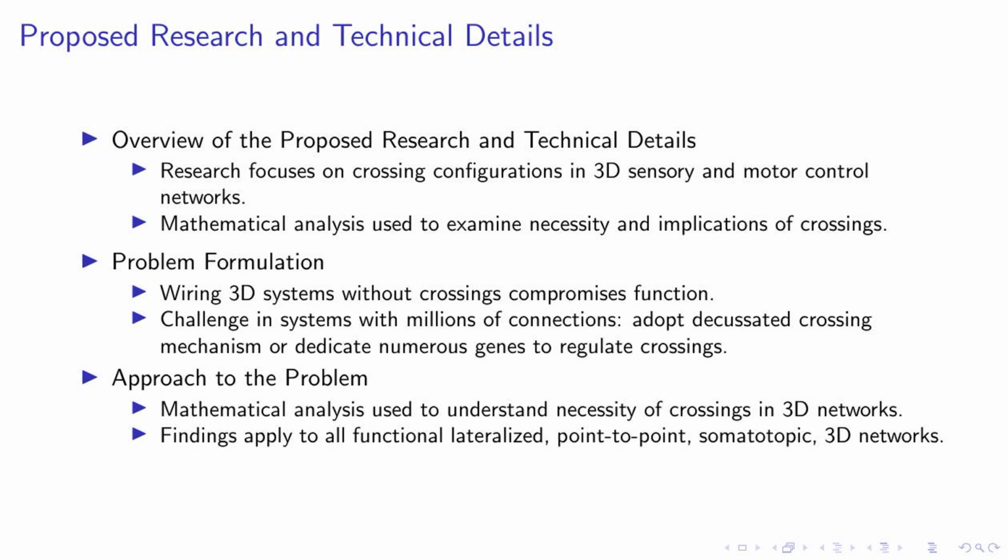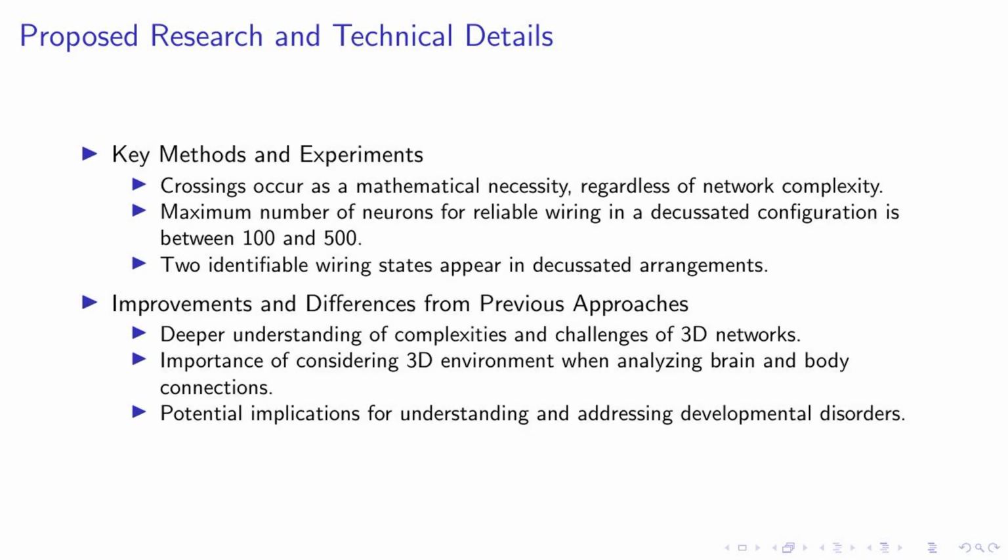Here, we face a choice: adopt a decussated crossing mechanism, or dedicate a vast number of genes to regulate these crossings. Our approach to this problem has been to use mathematical analysis to understand the necessity of crossings in 3D networks. These findings are not limited to a specific type of network, but apply to all functional lateralized, point-to-point, somatotopic, 3D networks.